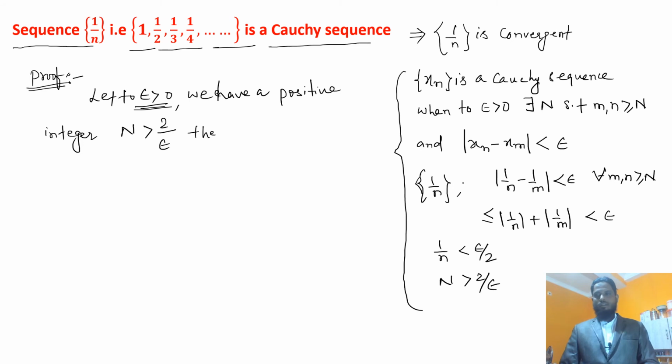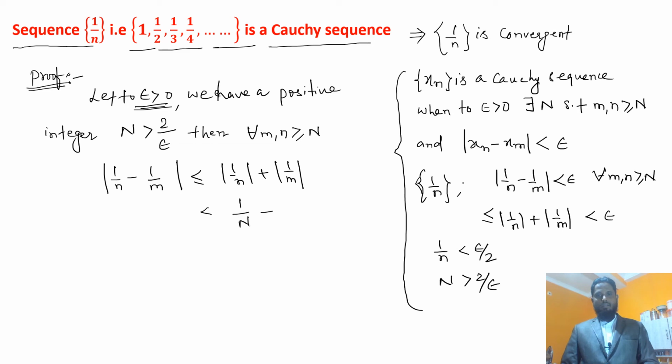Then for all m, n greater than or equal to N, the absolute difference |1/n - 1/m| is less than or equal to |1/n| + |1/m|, and this is less than 1/N + 1/N. How is it so? Since m and n are greater than or equal to N, when we do cross multiplication, because both are positive integers, 1/n is less than 1/N. This holds for both m and n, so both terms are less than 1/N.